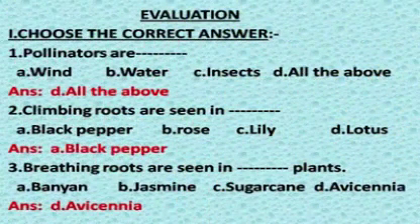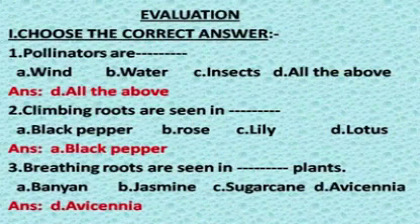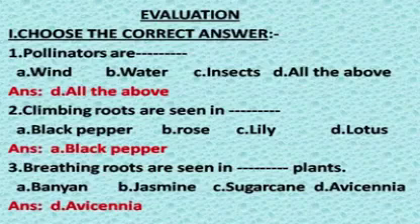First Roman letter is choose the correct answer. The first question, pollinators are dash. The options are A. Wind, B. Water, C. Insects, D. All the above. The answer is D. All the above. Second question, climbing roots are seen in dash. The options are A. Black pepper, B. Rose, C. Lily, D. Lotus. The answer is A. Black pepper.